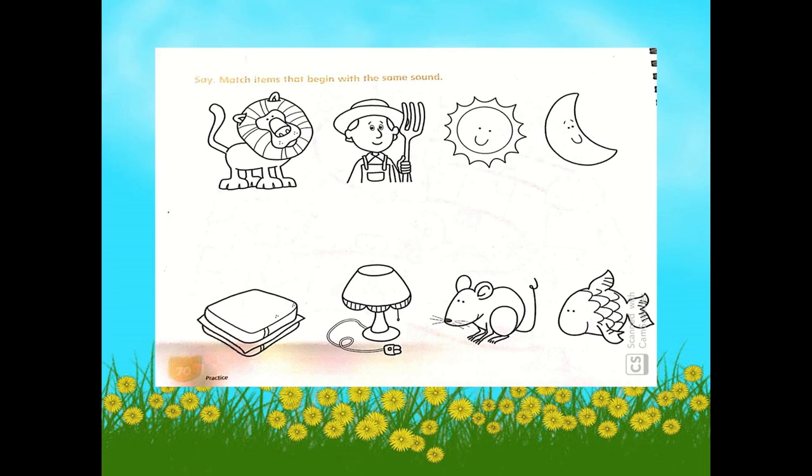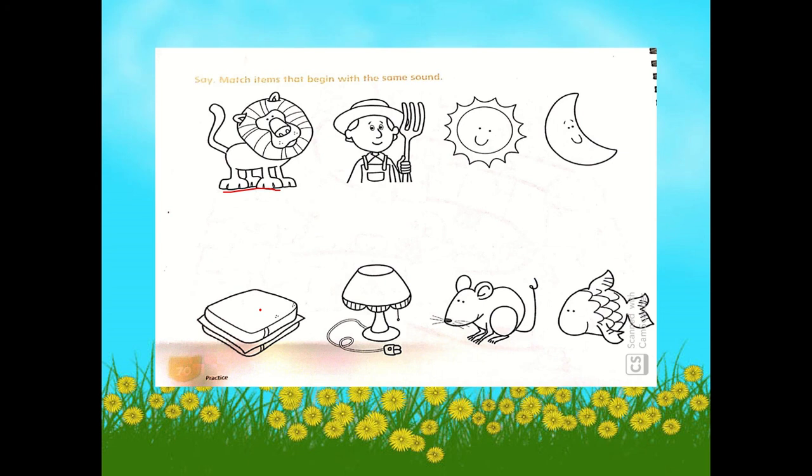Now open it on page 70. Ready? Now, I'm going to say the names of these pictures and match items that begin with the same sound. Take note, the beginning sounds are the same. For example, we have the lion. This is a lion. What object below begins with the same sound as lion?